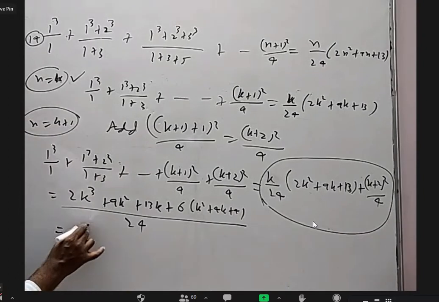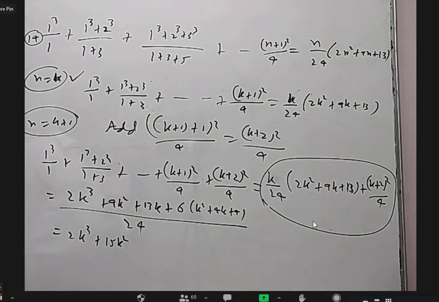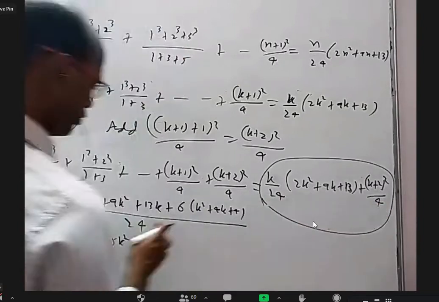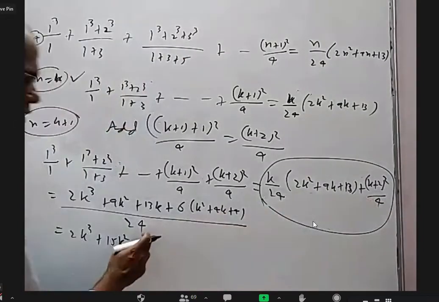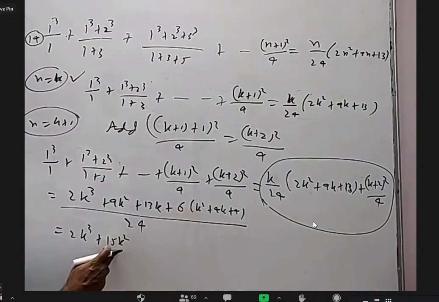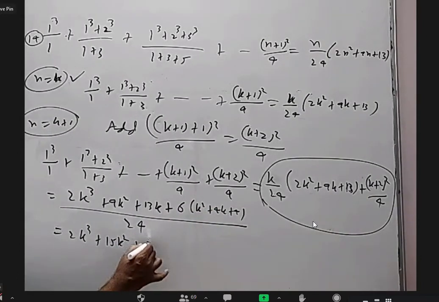Further, it is 2k cube, 9k square plus 6k square. In the place of 4, it is 4 times 6, that's why 4. LCM of 24 and 4 is 24. 4 sixes are 24, that's why I multiply by 6. Is it okay? Okay, sir. 9k square plus 6k square is 15k square. 13k plus 24k is 37k.